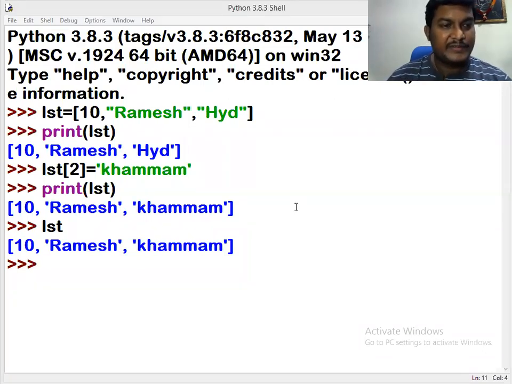This is a concept. There is a request from the team, but we have a separate episode for manipulations. This is not completed, but I'm just giving an idea about data types. What is a list? What is a tuple? What is a set? What is a dictionary?